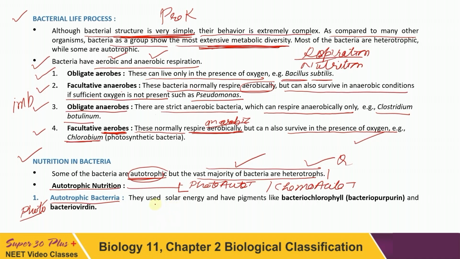The photoautotrophic bacteria use solar energy, and to trap this solar energy they have pigments. The pigment is bacteriochlorophyll, also known as bacteriopurpurin, and bacterioviridin. Bacterioviridin is also known as chlorobium chlorophyll. So we are now dealing with the details of photoautotrophic bacteria.